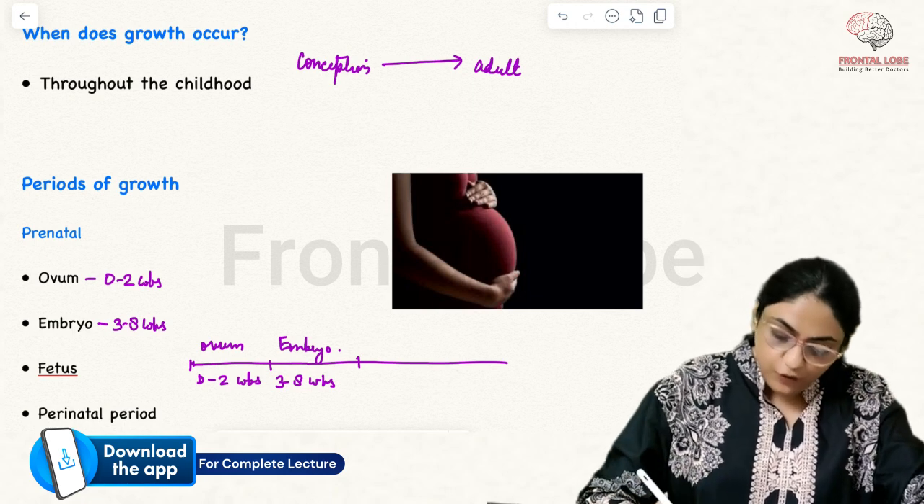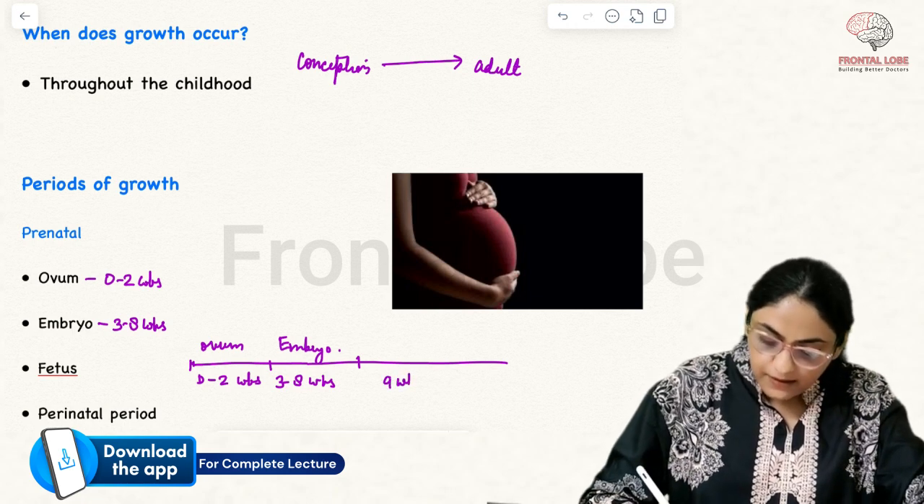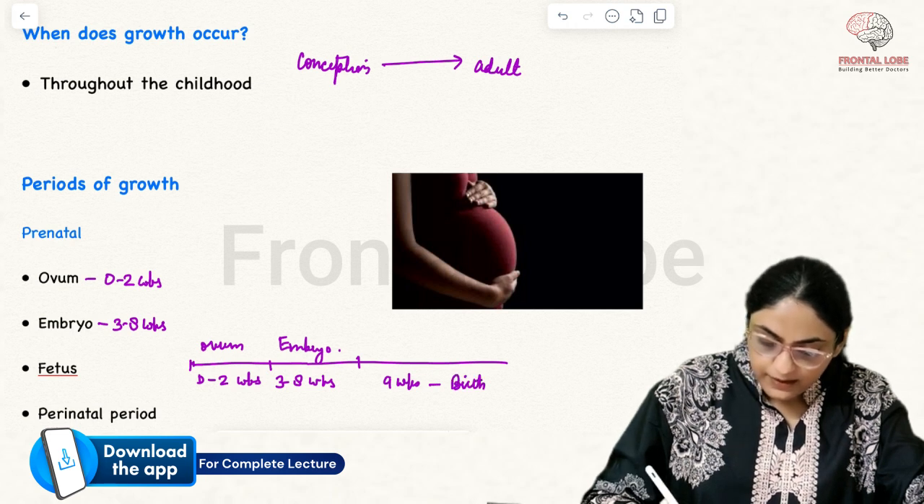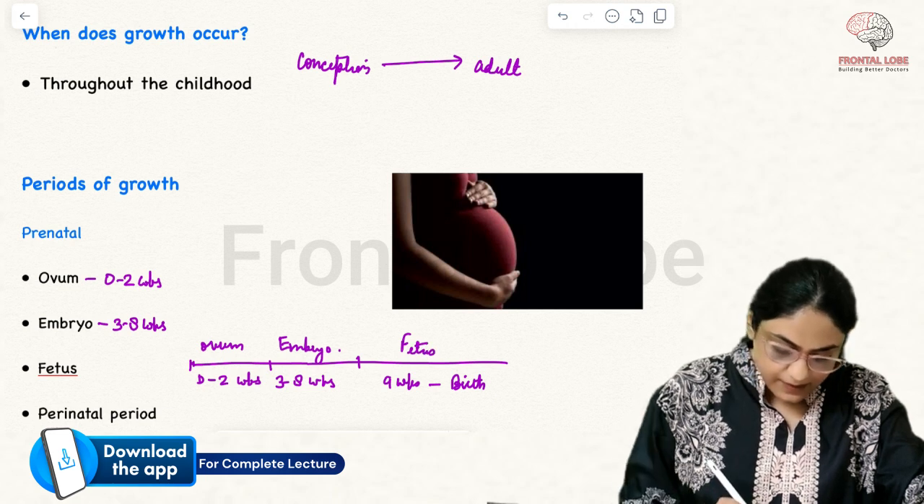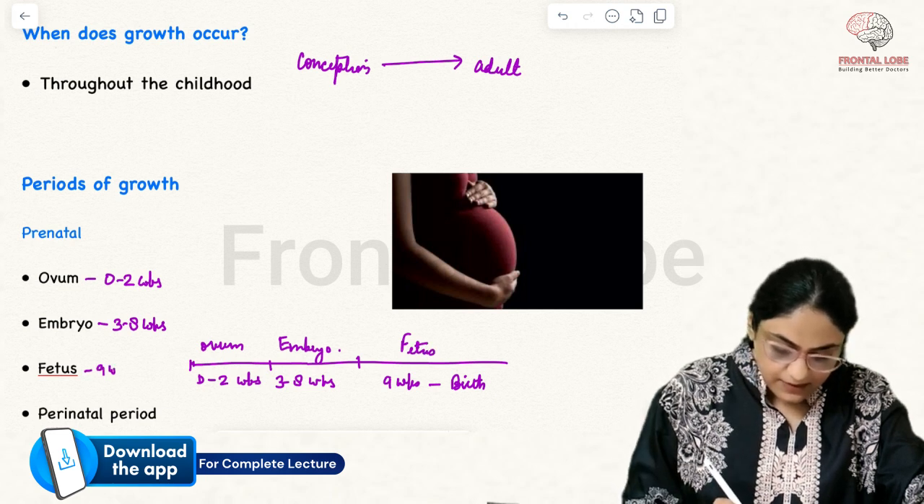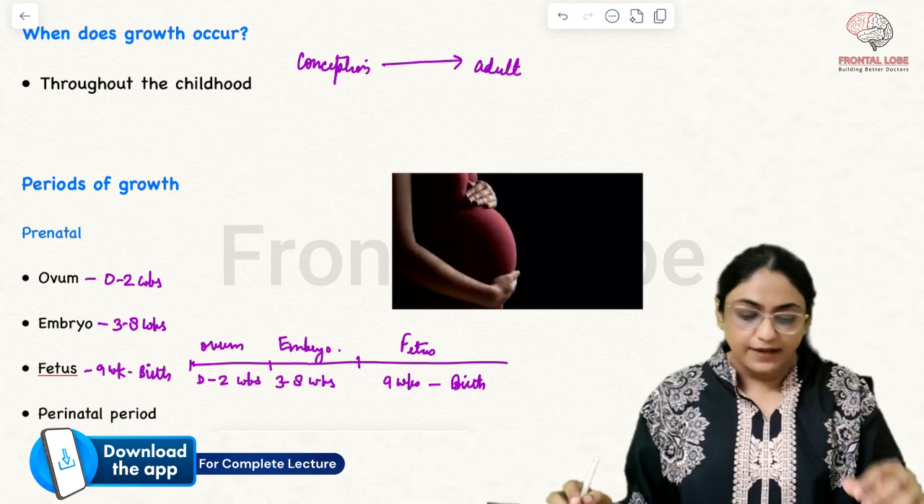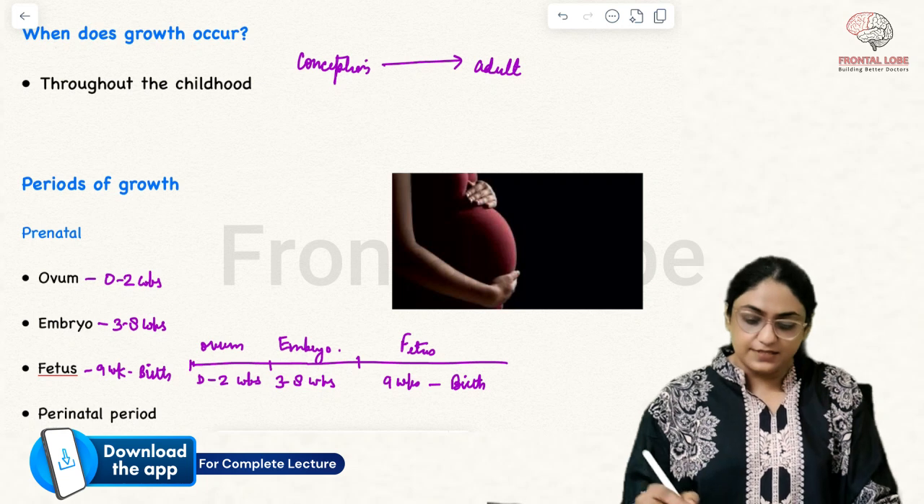Then from 9 weeks till the birth or delivery, it is known as fetus. So 9 weeks to birth is fetus.